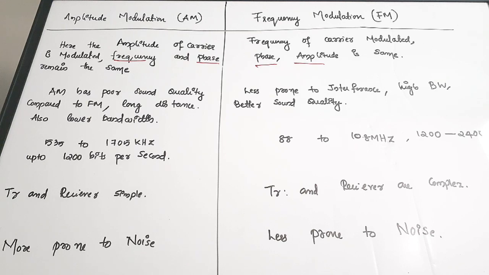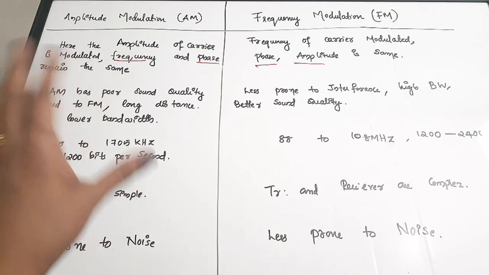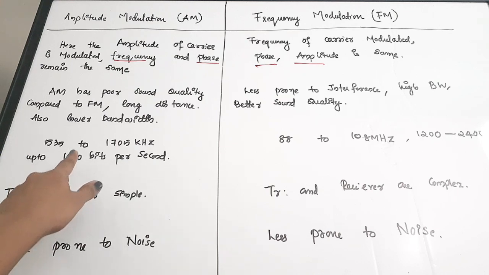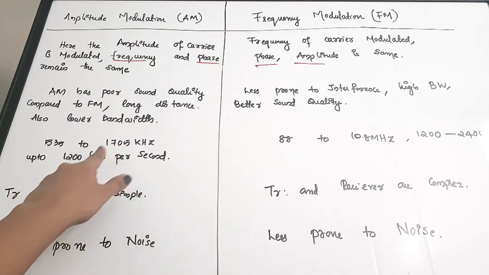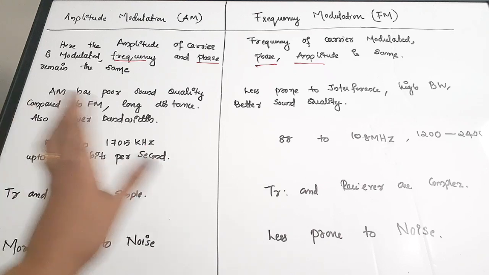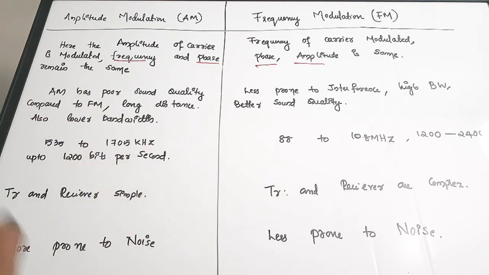Next, talking about the range of the AM wave, that is, AM audio ranges from 535 kilohertz to 1705 kilohertz. The range can be slightly varied, but almost it will be in this range. And the bits per second is 1200, that is, 1200 bits per second will be the rate of transmission.